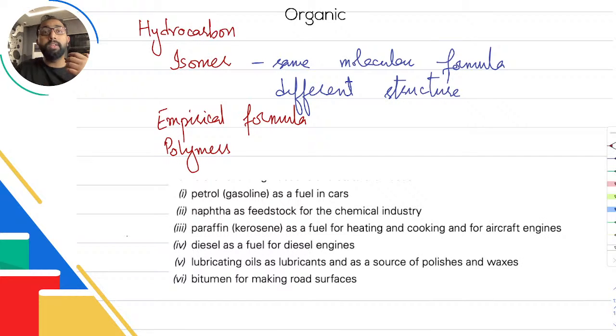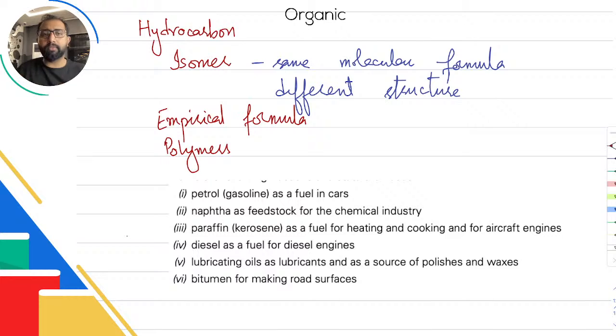Feedstock का मतलब है we use it to make other compounds, ठीक है. So that's what feedstock means. तो हमारे पास naphtha है. पैराफिन को केरोसिन भी लिख सकते हैं, ठीक है. So kerosene as fuel for heating, cooking and for aircraft engines. So वो भी यहाँ पर आ गया.